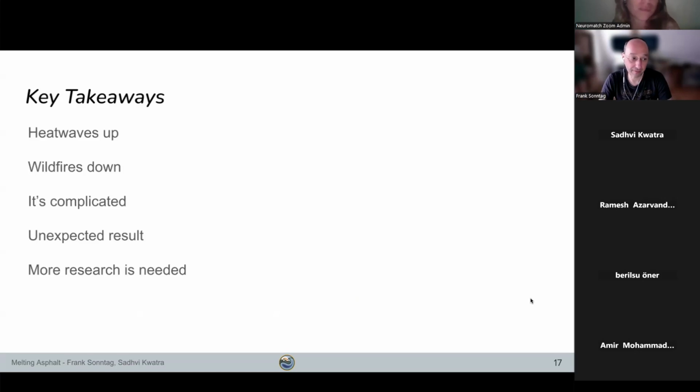This has been unexpected from our point of view, but we've seen since then that other studies have actually shown similar results and indicate that in recent times over Africa, atmospheric and land processes are starting to decouple. And of course, more research is needed to exactly figure out what is going on here.